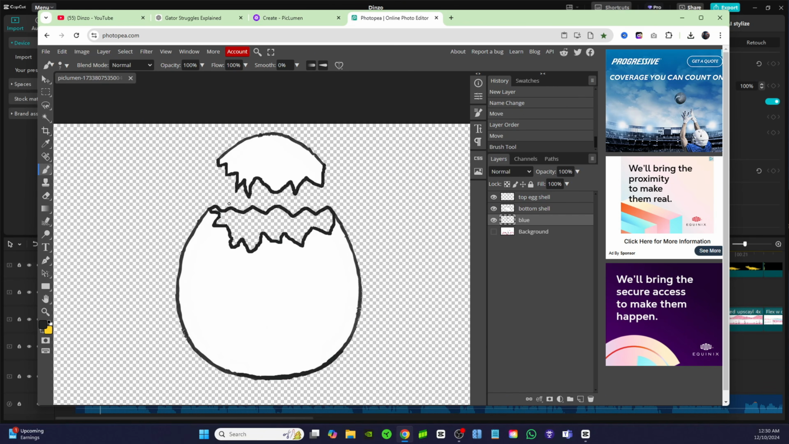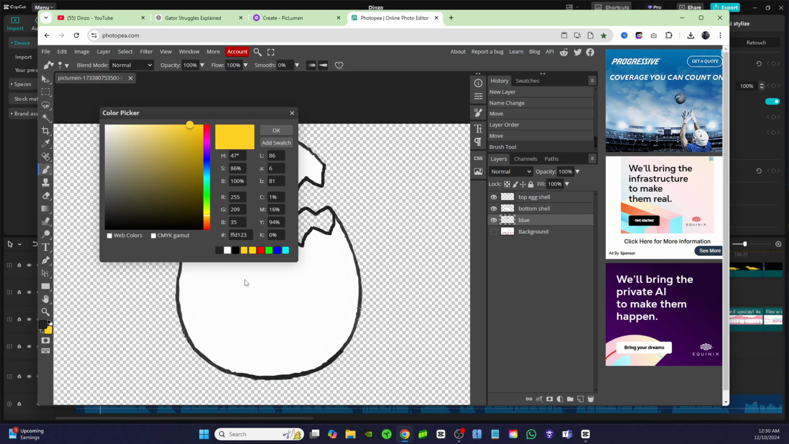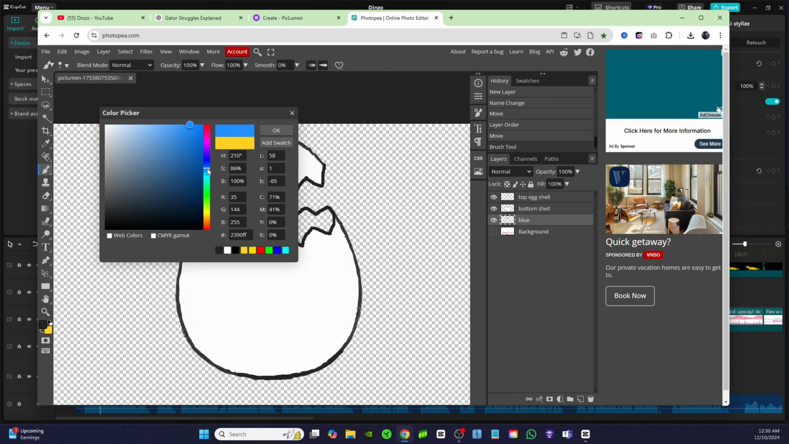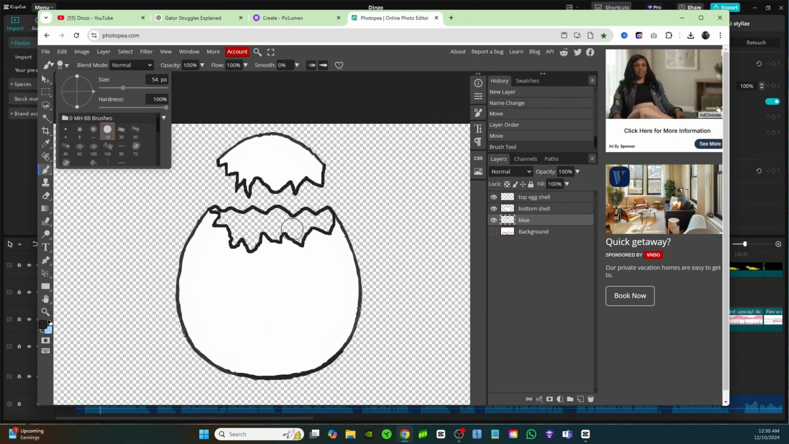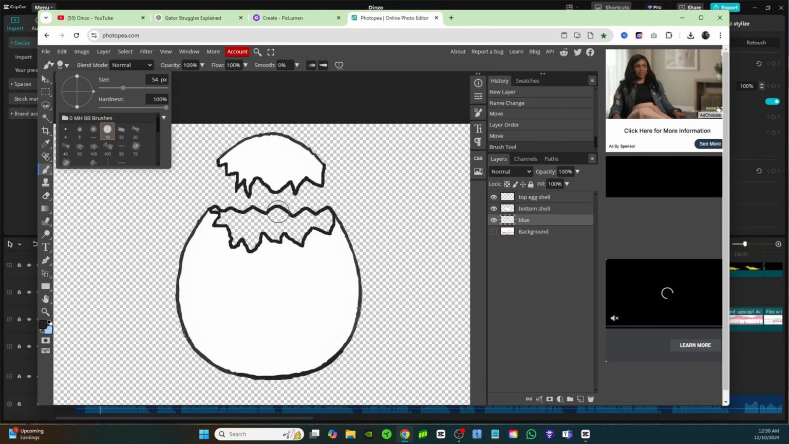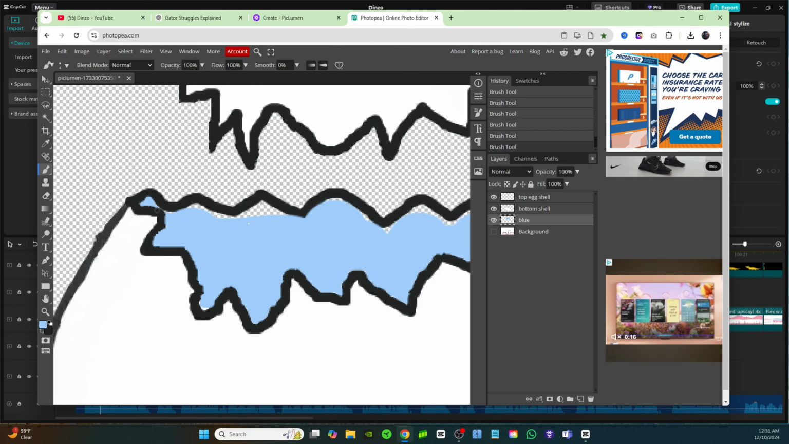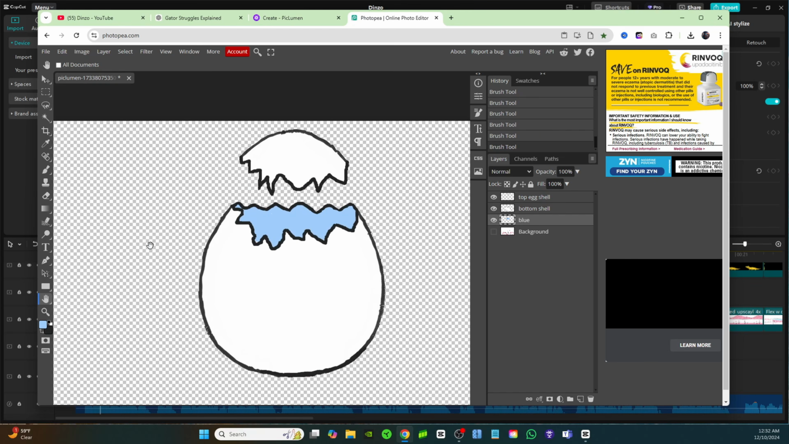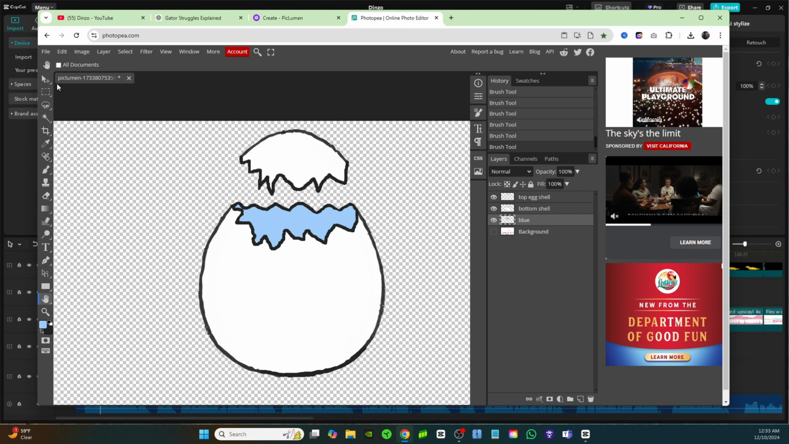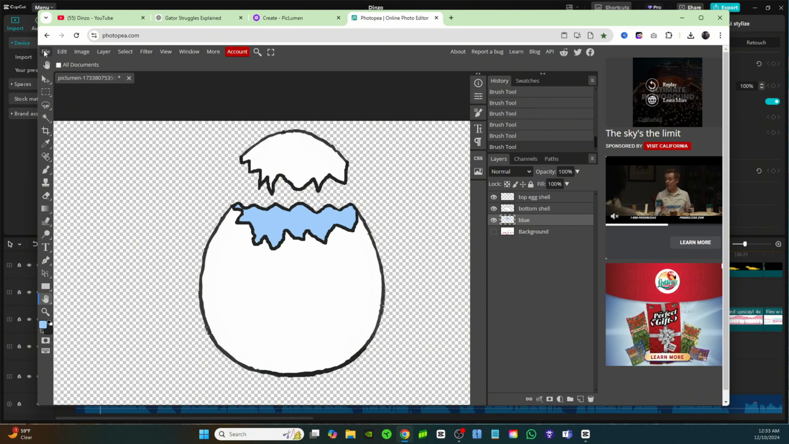So basically I'm drawing the back of the eggshell, and then I'm going to come in here and do like a light baby blue, that color. And now since this layer is underneath the bottom shell layer, you can go kind of crazy with your painting. All right, now we basically have the interior of the shell. Now we can bring in that baby gator as well.